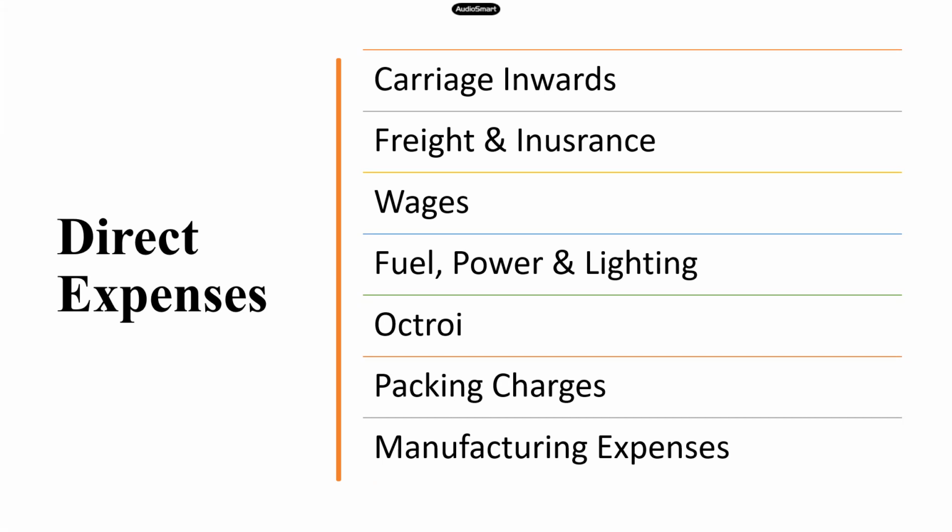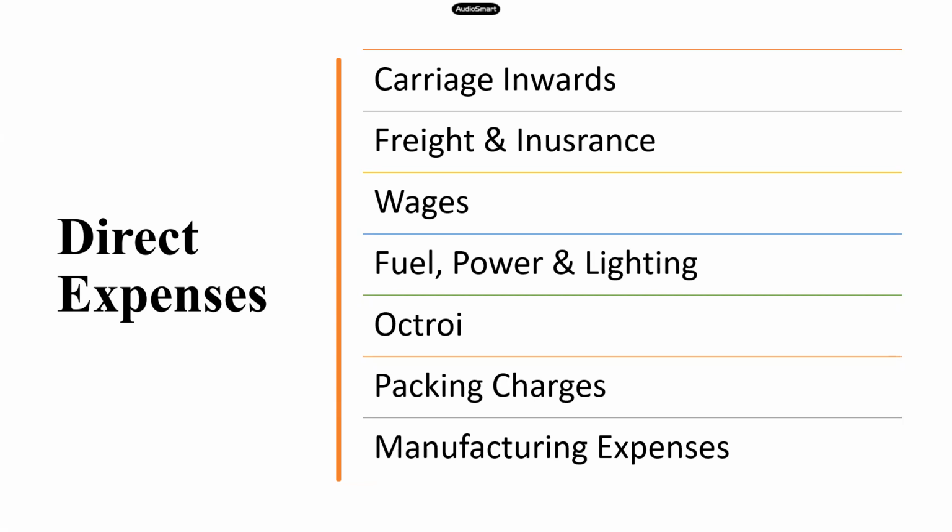Now, if he mentions that the lighting charges are for the office area or for the admin area, then you will take those lighting charges in P&L account. It becomes an indirect expense then. If the power and lighting are for your factory, then only you call it as direct expenditure.